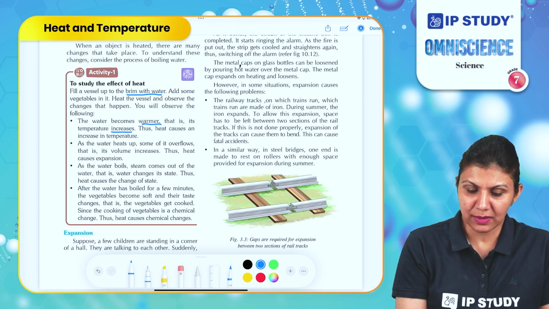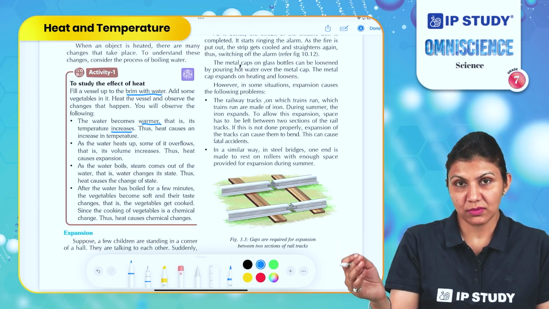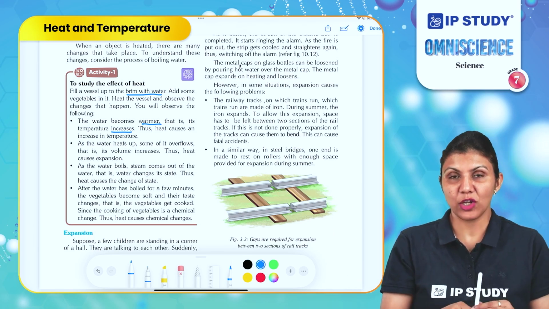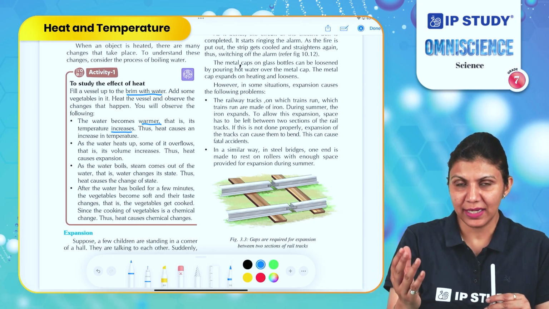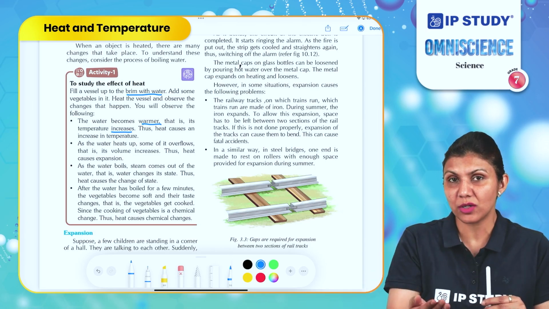As the water heats up, some of it overflows. That is, its volume increases. When you are heating the water, its volume is also increasing and it causes water to spill out from the vessel.